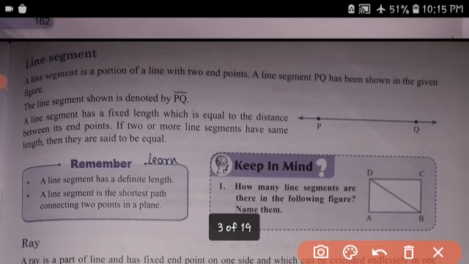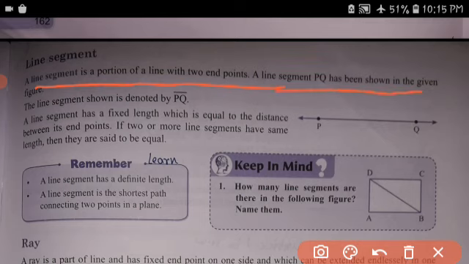Line segment. A line segment is a portion of a line with two end points. A line segment PQ is shown in the given figure, with end points P and Q.